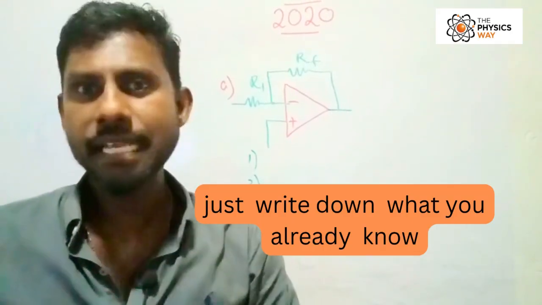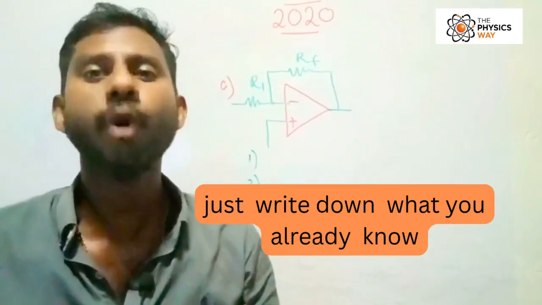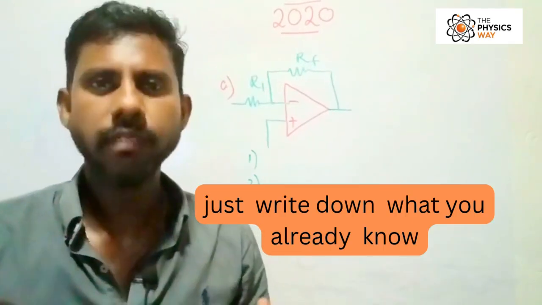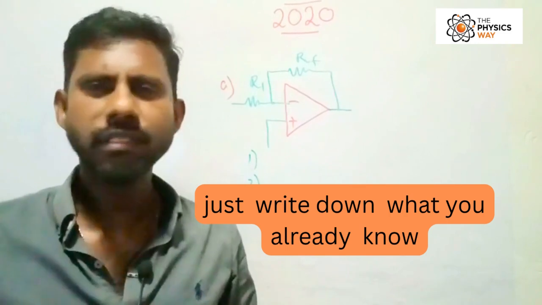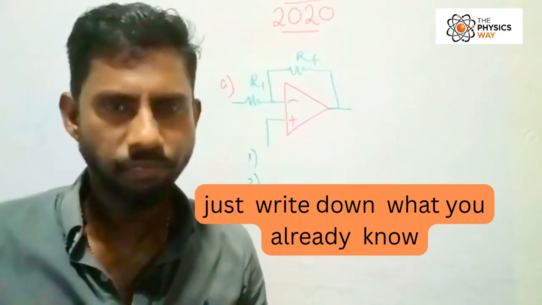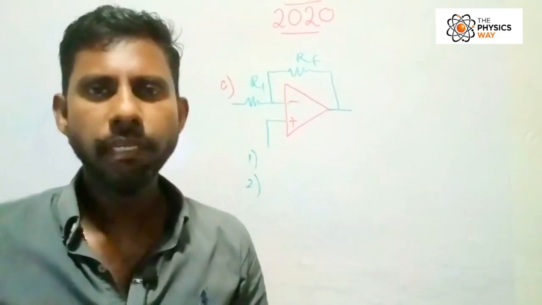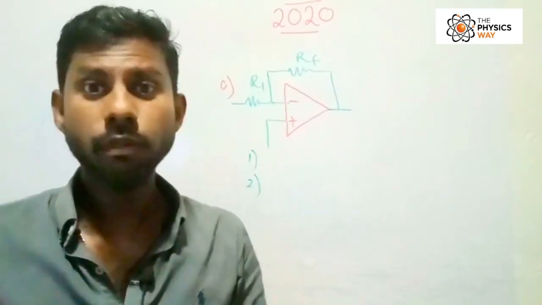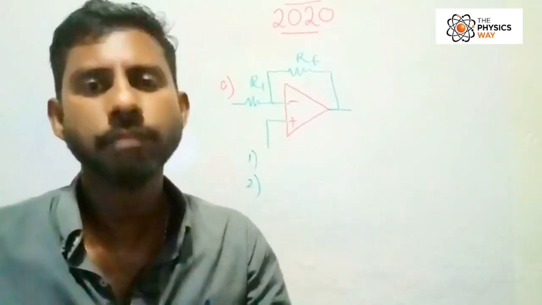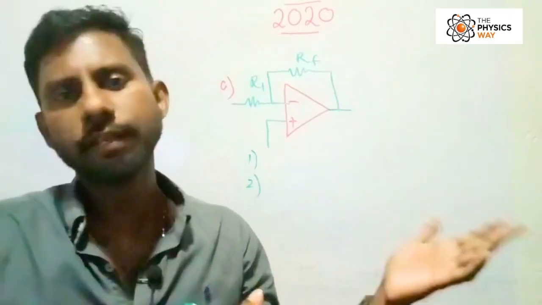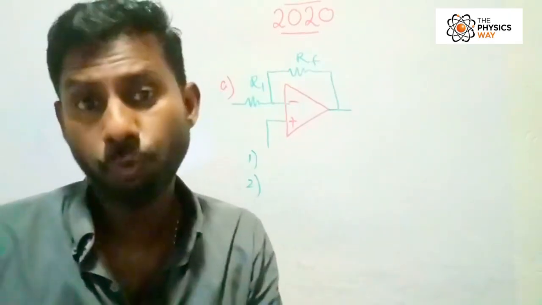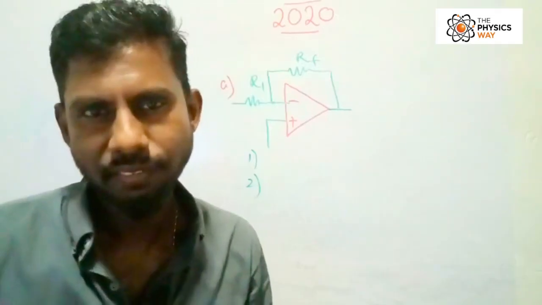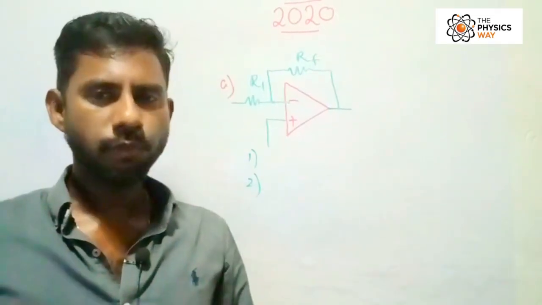So the best thing is to write something that you know. If they are asking for a certain rule of an operational amplifier, just write down the rules that you know already. Maybe the words they use are not familiar to you, but you should not make something up. You would rather write something you already know. Remember that. Okay, so we are moving into the next part.